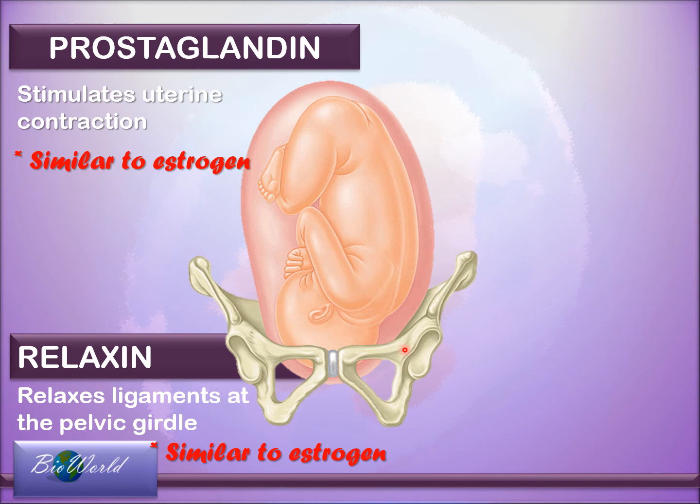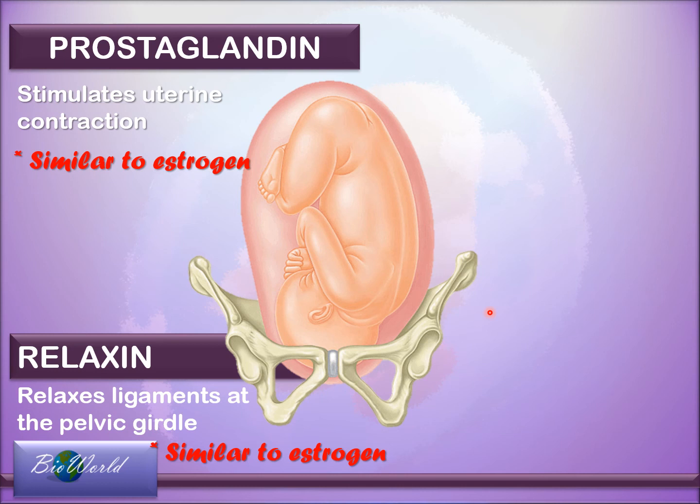So that is why throughout the 9 months of pregnancy, the mother's hip will slowly expand, so that there is more space for the development of the fetus and eventually for the passing of the baby out through the woman's system.